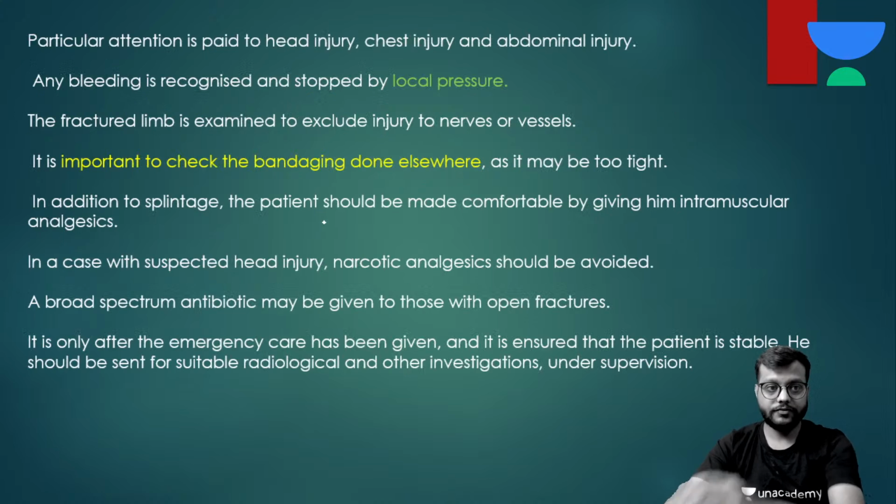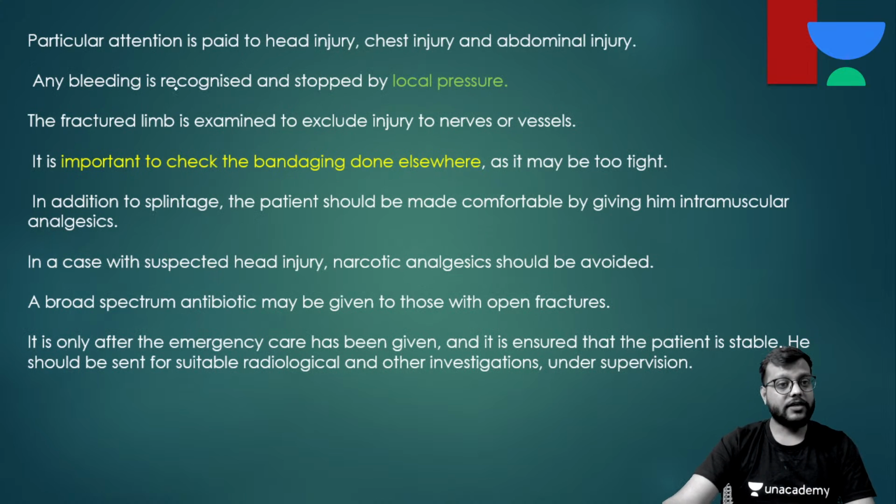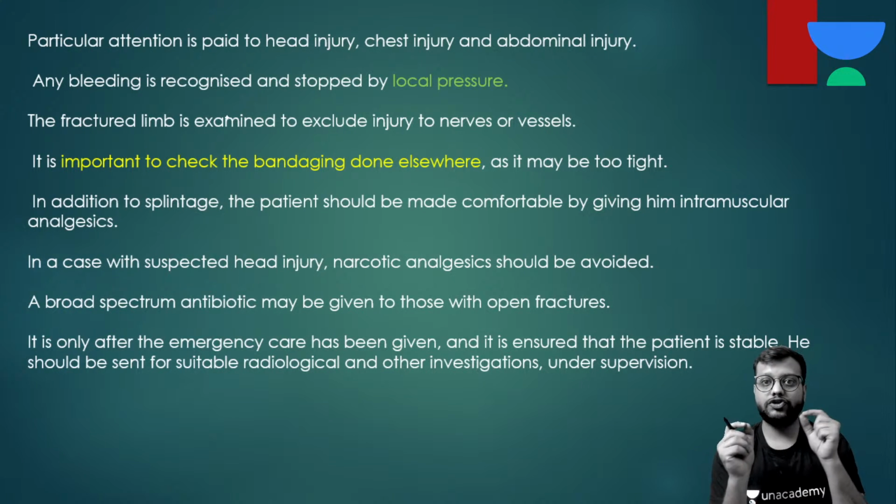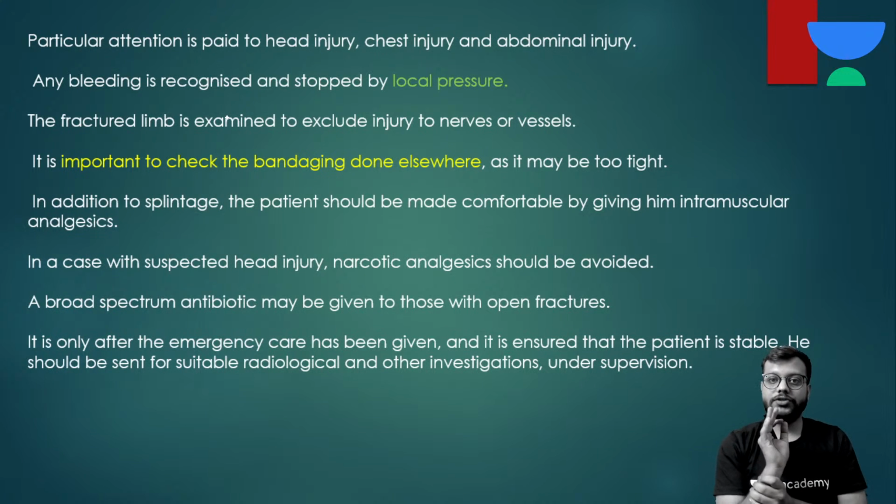Now, as I have told you, particular attention is paid to head injury, chest injury and abdominal injury. And if any bleeder or bleeding is recognized, put local pressure and try to control it. If it is not controlled even by that, just give a suture there, and infuse tranexamic acid to reduce the bleeding.